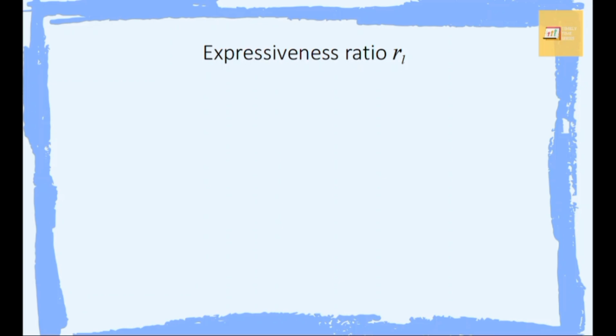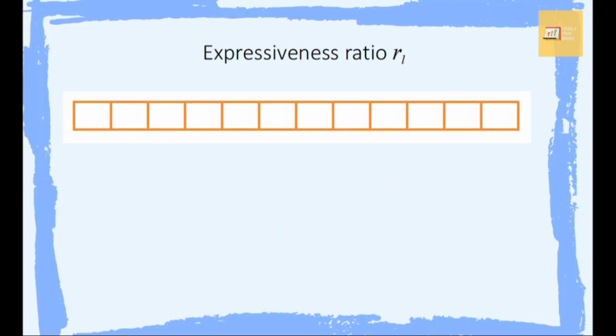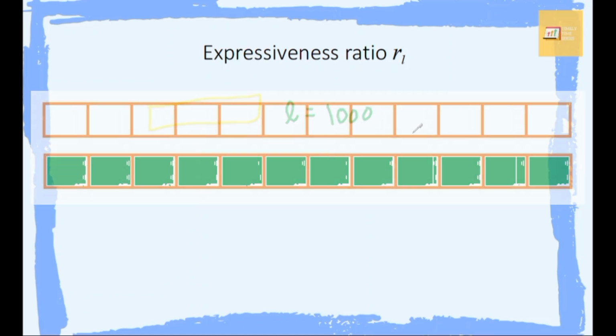Now, before we move on to the third one, I want to talk briefly about this notion of expressiveness ratio. And this is actually why we need interpolation. So if we have an input, let's say of length 1000, the simplest way to process this using a neural network would be using a layer with 1000 neurons.